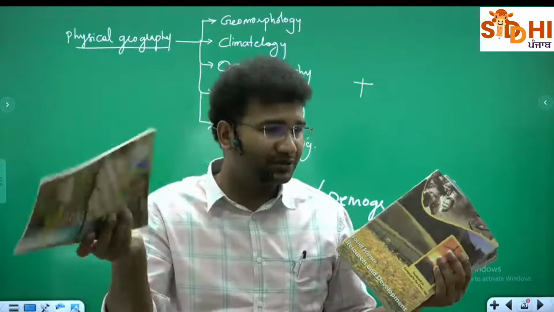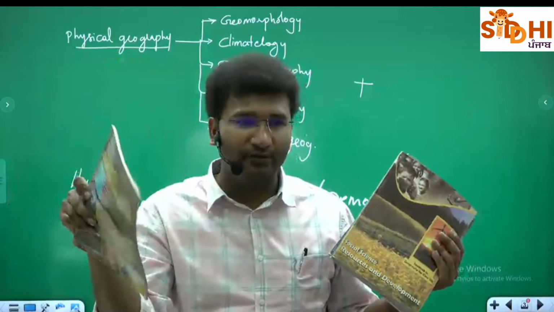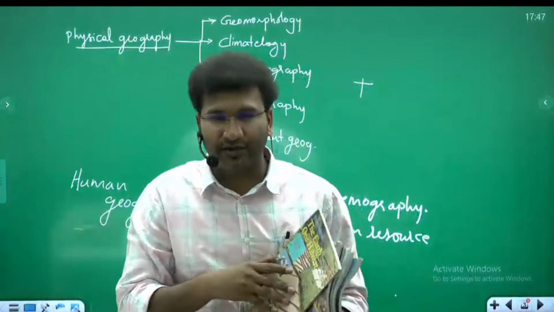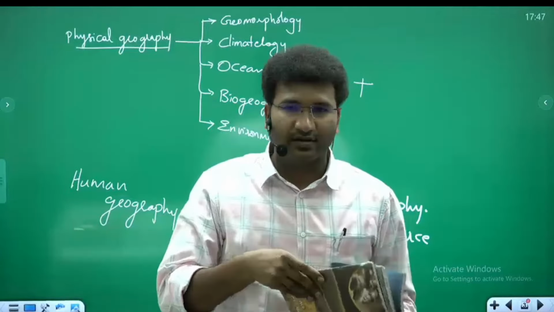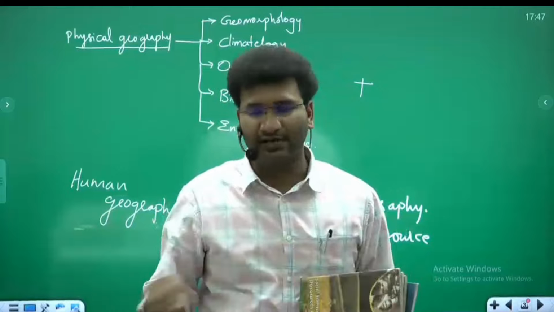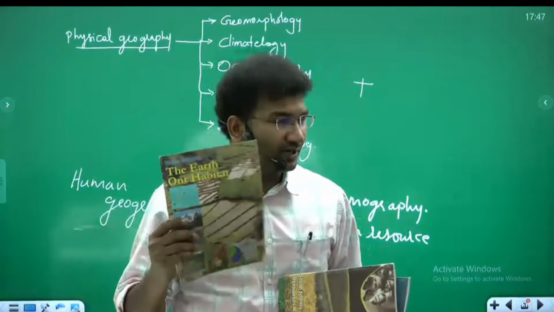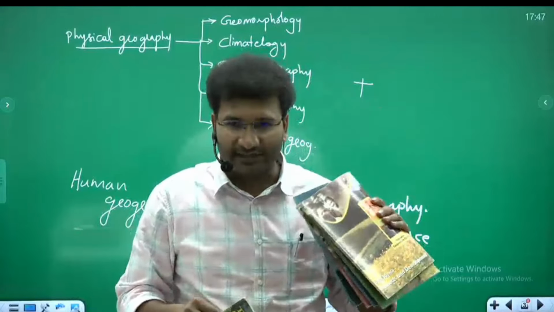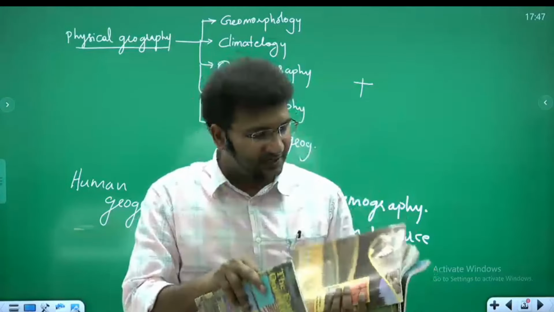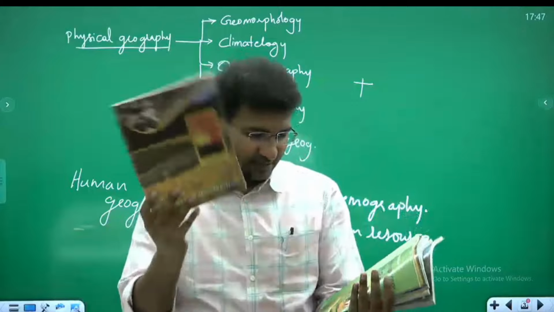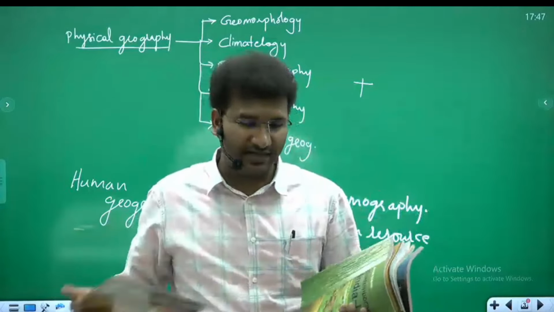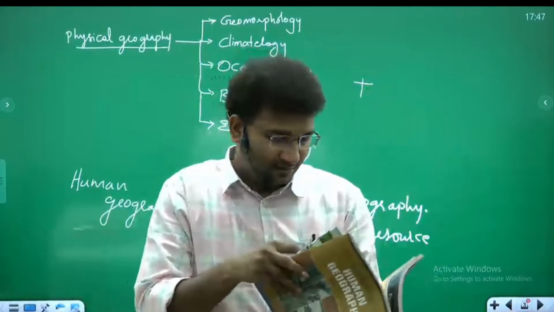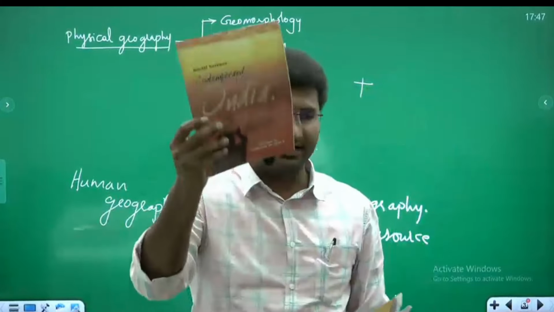I'll tell you which chapters to be read and I want them to be read in an orderly fashion. ऐसा नहीं है पूरा book पढ़ लिया and then you're going and shutting this book and then going to the next book. No, it should not be like that. I'll tell you what chapters to be read in class 6 and then after reading a few chapters go to class 7, likewise, right? So start class 6. This is class 7 also. This is class 8. This is class 9 book. ठीक है? And this is class 10th.